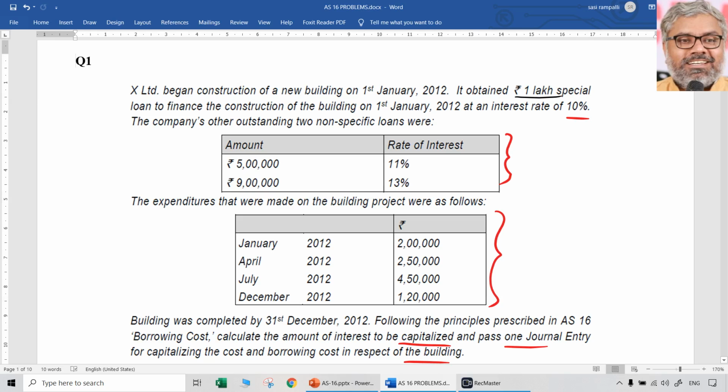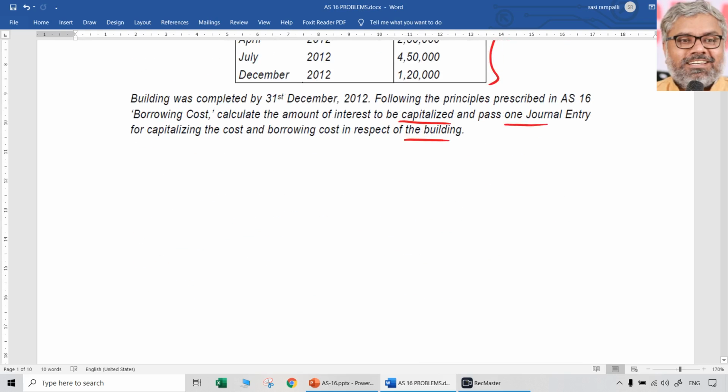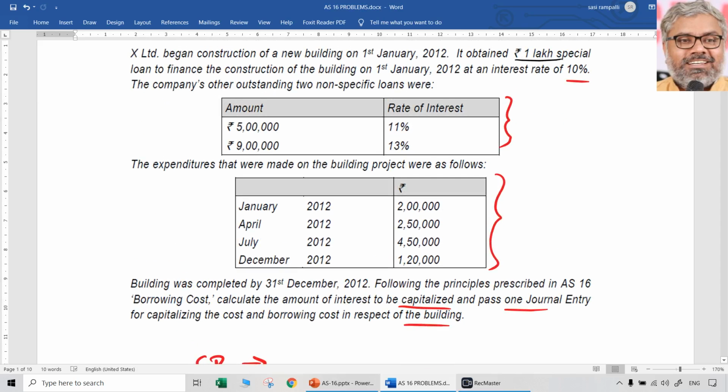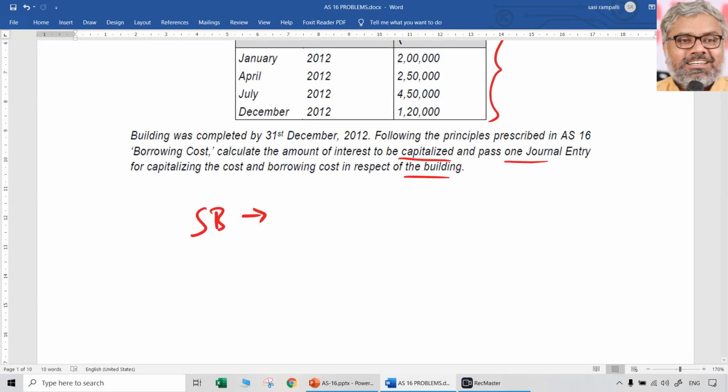So for specific borrowings, what is the interest rate to be used? That is 10% to the extent of the amount of 1 lakh. So there is a 1 lakh specific borrowing at the rate of 10%.